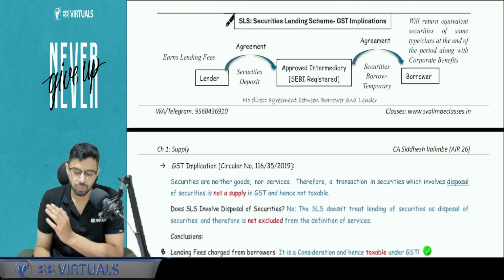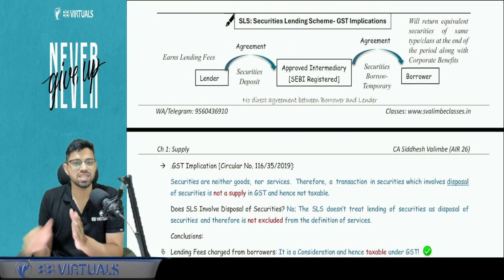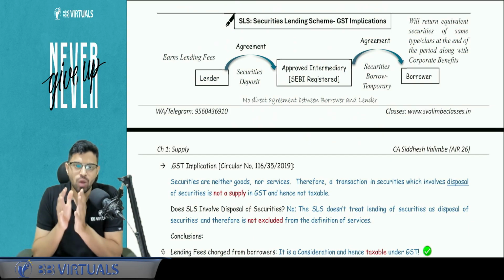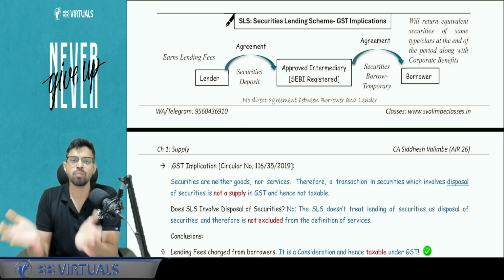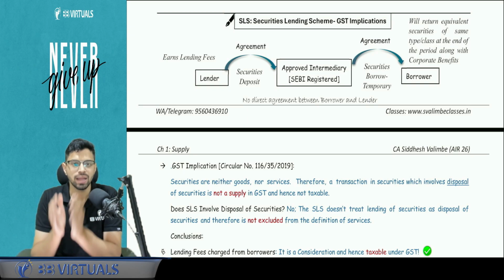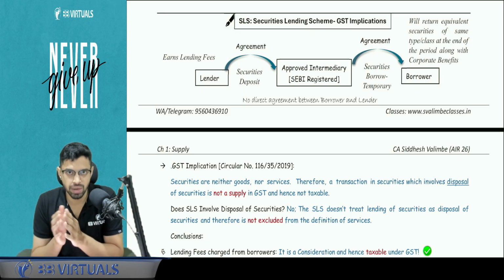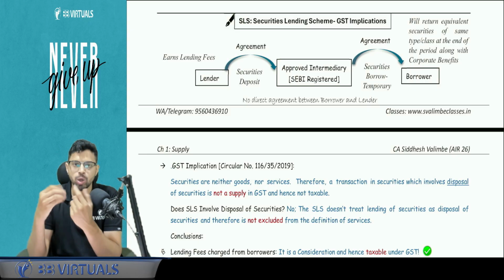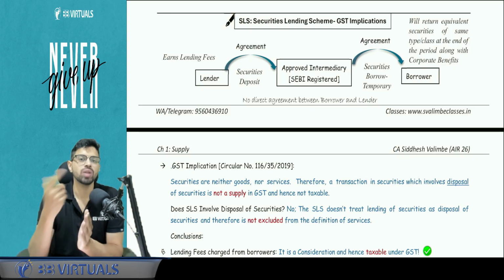Next, we talk about the topic of the securities lending scheme. Now, what is the securities lending scheme and what is the GST implication? There is a lender who has a security. There is a borrower who needs to borrow securities. To make them meet, to create a market, there is an intermediary which is approved by SEBI. So a SEBI registered intermediary is there. The intermediary is going to charge a certain commission, which is obviously going to be a part of GST. But what about the lending fees?